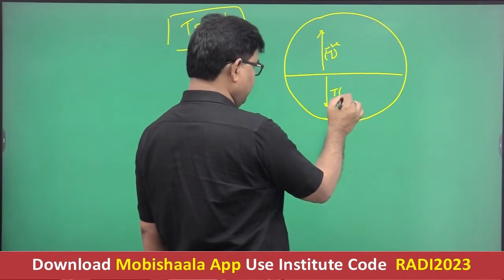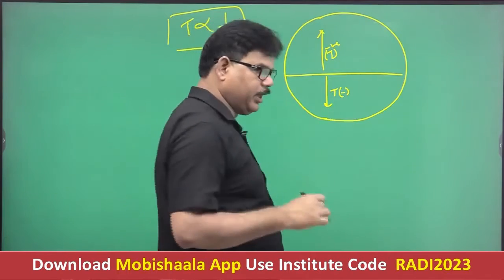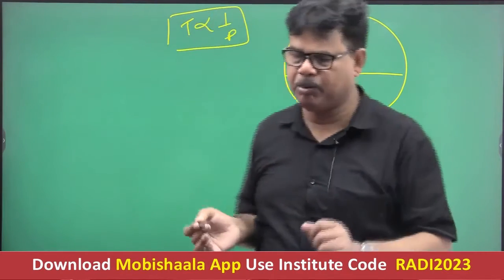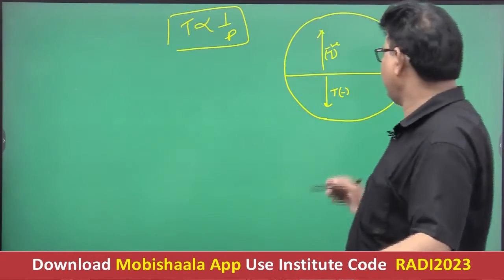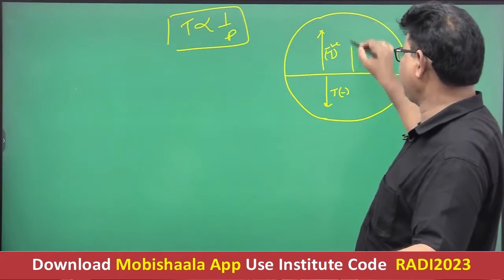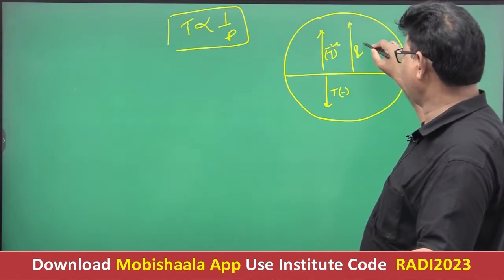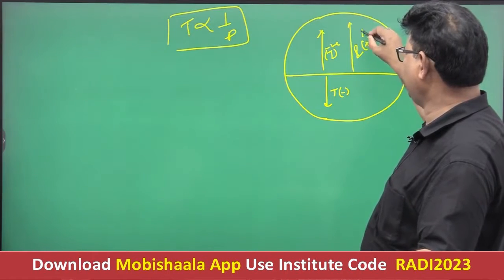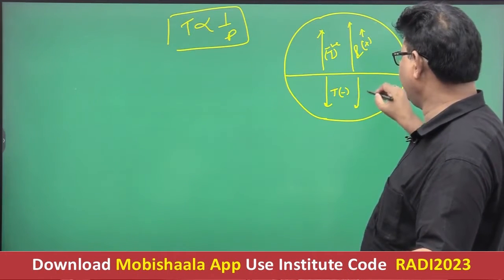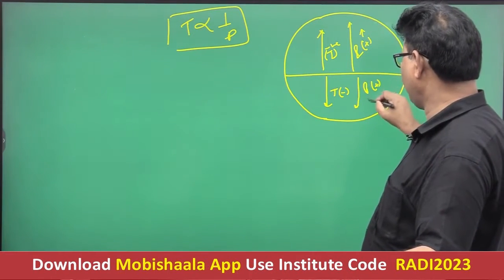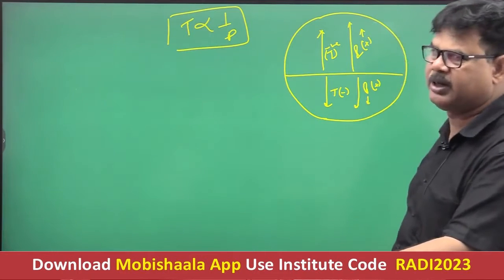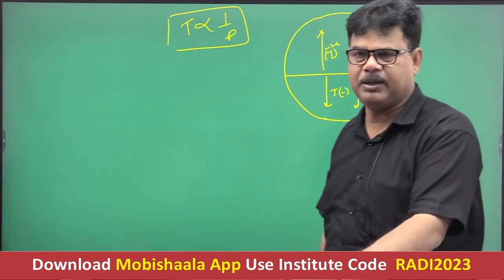Getting well? And since you know that temperature is inversely proportional to pressure, it is normally expected that when you move from equator to the pole, the pressure will gradually increase in poleward direction in both the hemispheres. This is the normal expected trend of temperature as well as pressure.